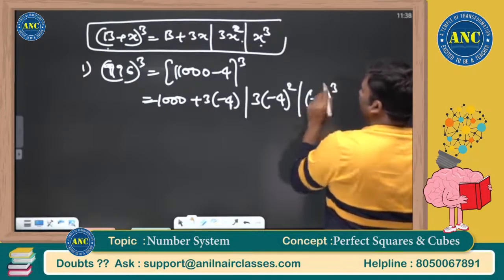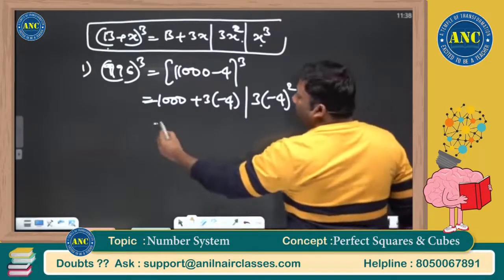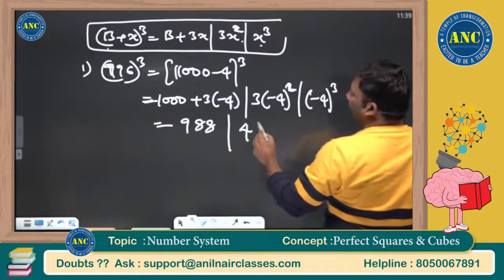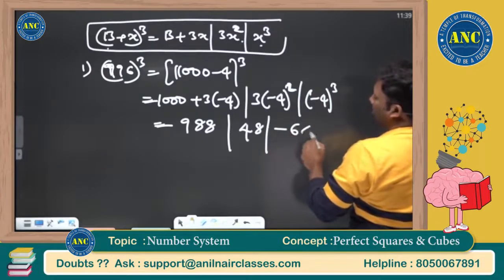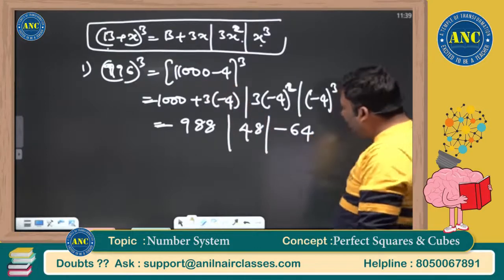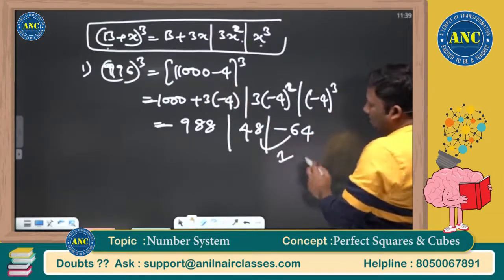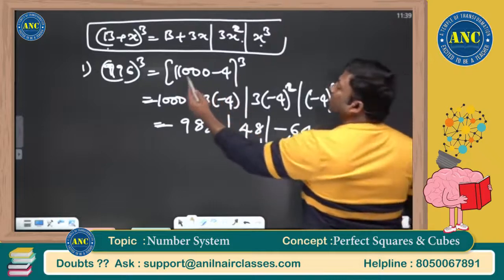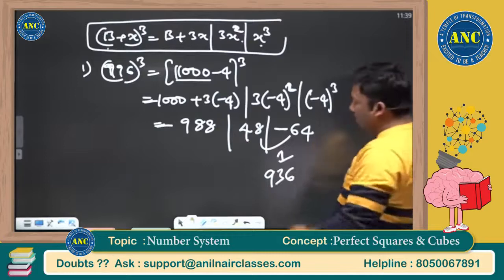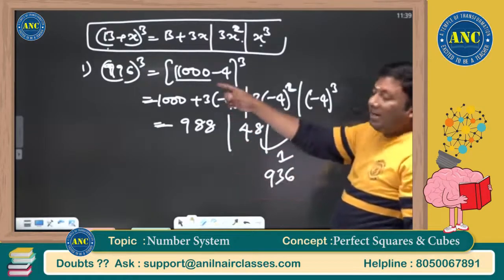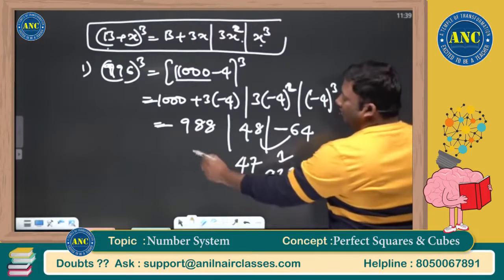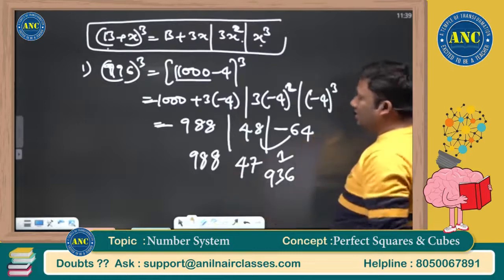I hope this step is clear. 1000 minus 12 is 988. 16 3s are 48. Minus 4 cube is minus 64. If I cube a positive number, will I get a negative number? No. 1 is carried. 1 is carried on a base of how much? 1000. 1000 minus 64 is 936. 1 became 1000 because 996 is nearer to 1000. 48, 1 carried, 47. And it is 988.